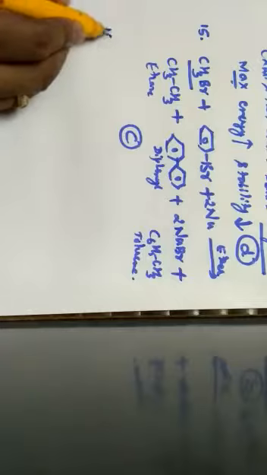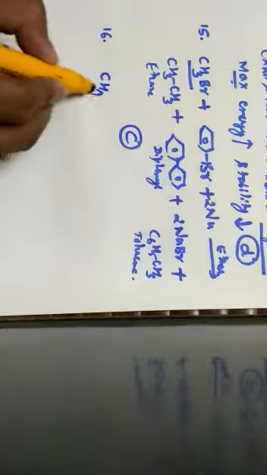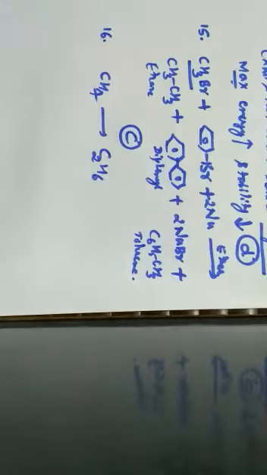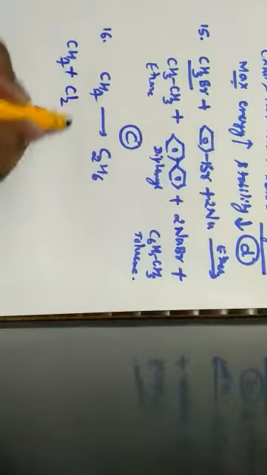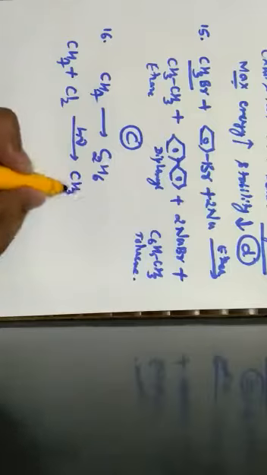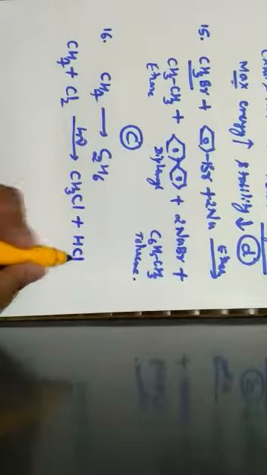Next one, question number 16. Methane can be converted into ethane by the reactions. Here, methane has to be converted into ethane. The first step is that methane has to be subjected to chlorination in the presence of diffused sunlight, such that we get chloromethane along with HCl.